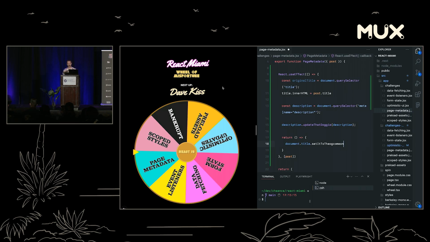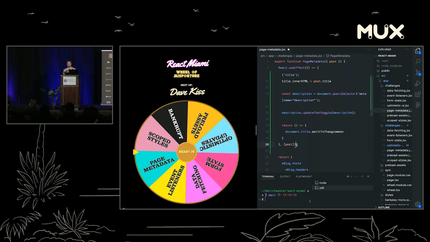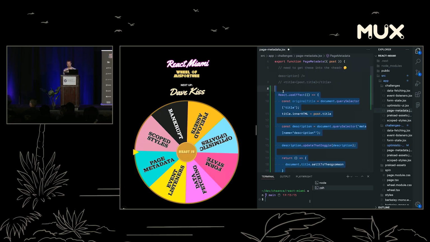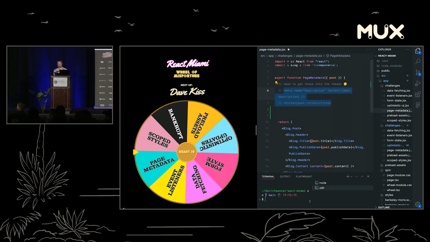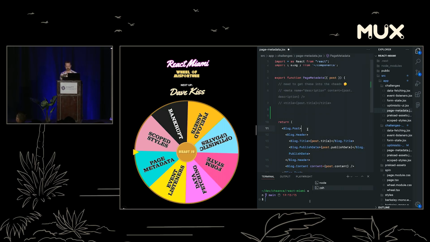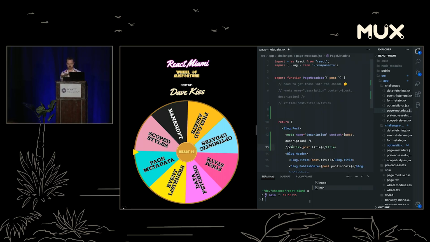That's a great question, and I'm glad you asked, because we're using React 19, and we are going to rely on some React 19 new APIs and new features to do a lot of the heavy lifting for us. So the first thing I'm going to do is just get rid of all that, because nobody likes useEffect anyway, right? And I'm just going to drop in my meta and my title right here, and hey, I'm done.